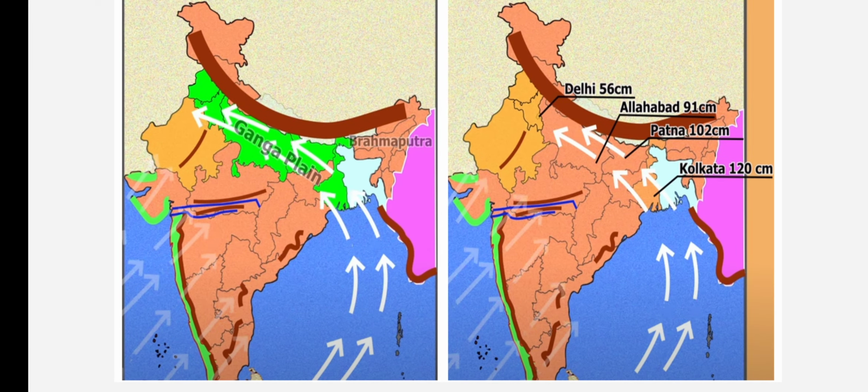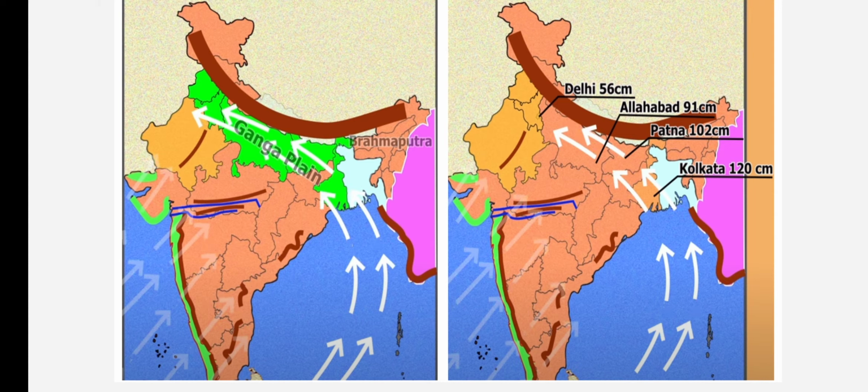Now, this branch bifurcates into two branches, and one moves along the Ganga plain and the other along the Brahmaputra valley. The one that moves along the Ganga plain starts giving rainfall along the northern plains. It gives heavy rainfall in West Bengal, but by the time the winds reach Punjab and Haryana, they go dry. That's why they receive very little rainfall from these winds.